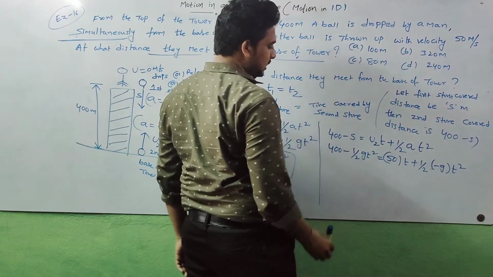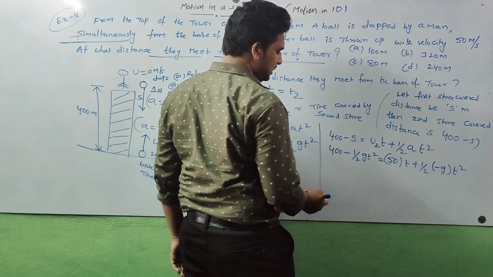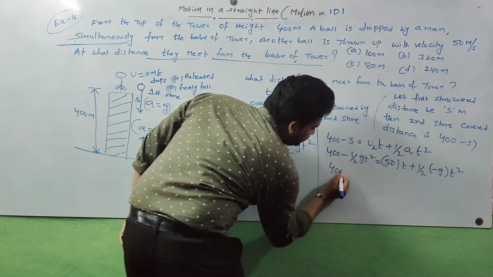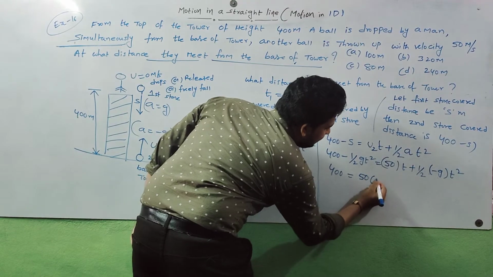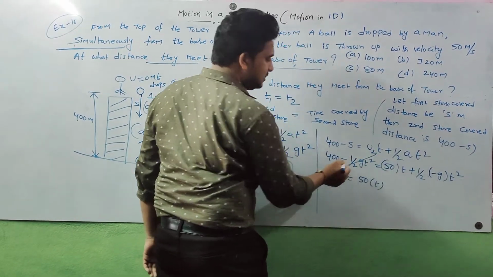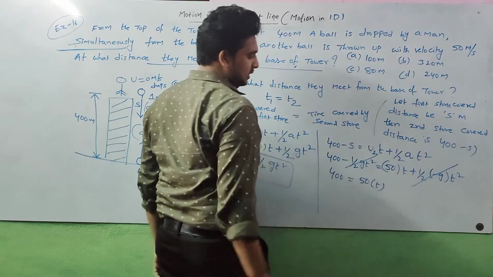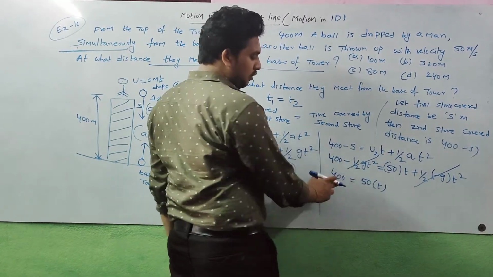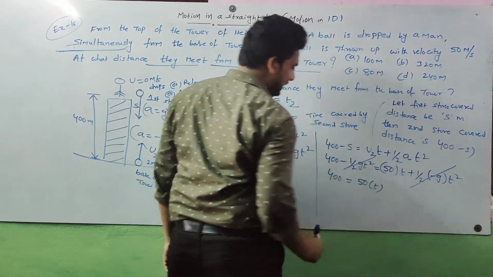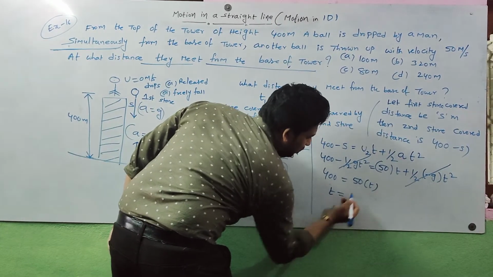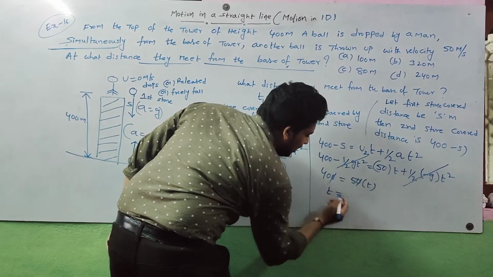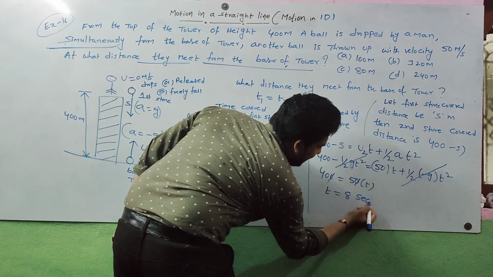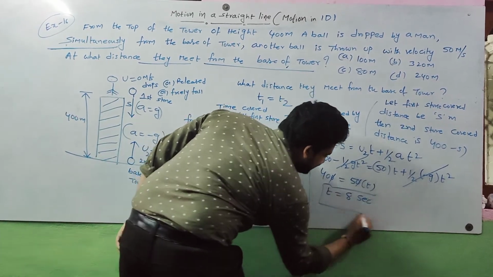Time is the same here. So what do we get from this? 400 is equal to 50t, because minus half g t square and the other half g t square cancel each other. 400 is equal to 50 into t. Then t is equal to, the zeros cancel, 5 how many times? 8 times. Then the time we got here is 8 seconds.